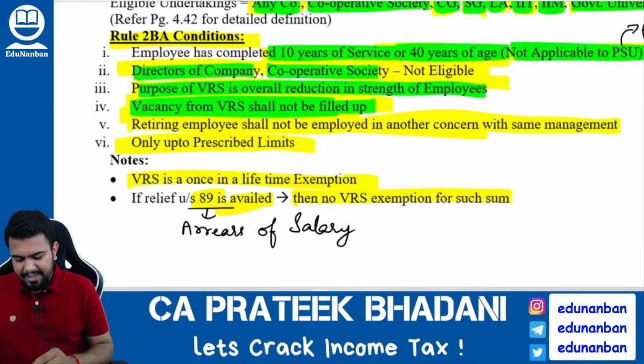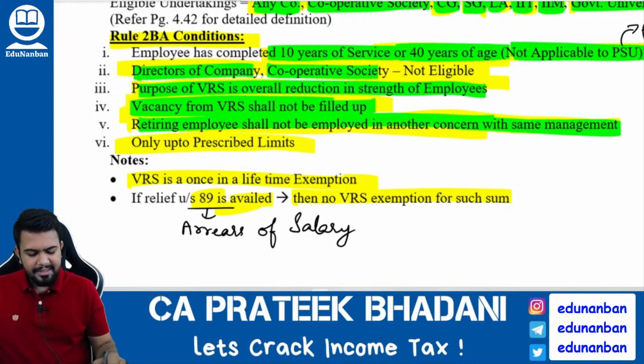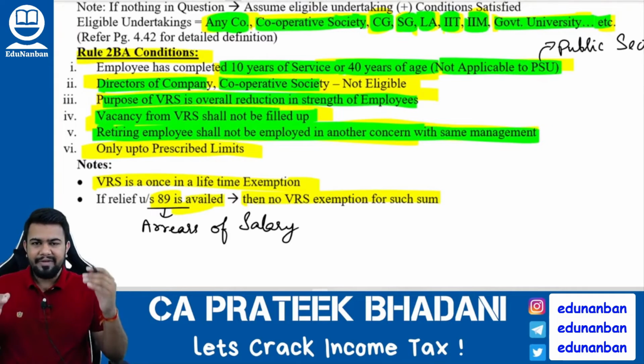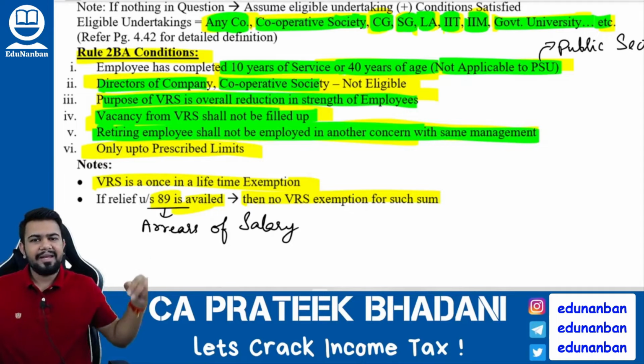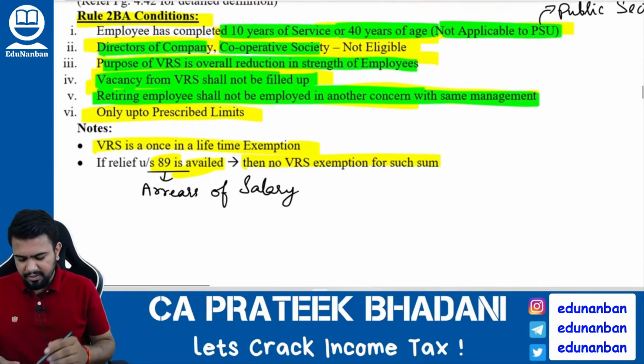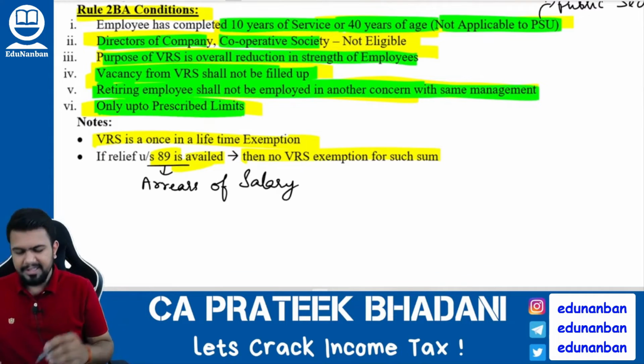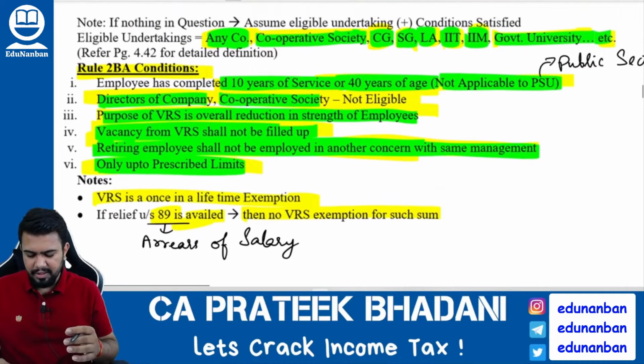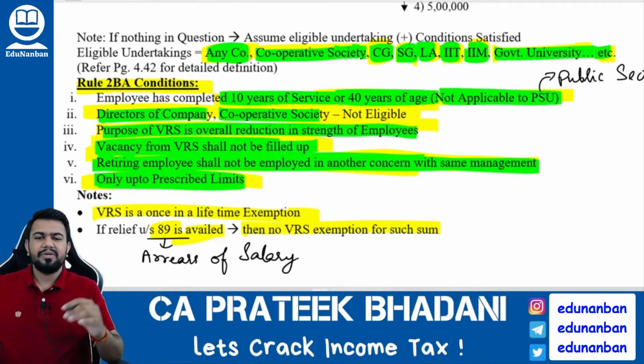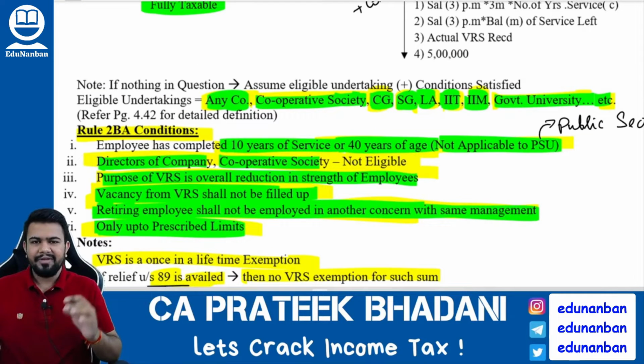Then retiring employee shall not be employed in any other concern with the same management. So if an employee is taking the VRS amount and leaving the organization, I should not hire him in any other organization also where I am doing the management. Okay. Next, only up to the prescribed limits. This prescribed limits only we are going to learn now. So all these conditions only if they are satisfied, only then exemption is available under VRS scheme.